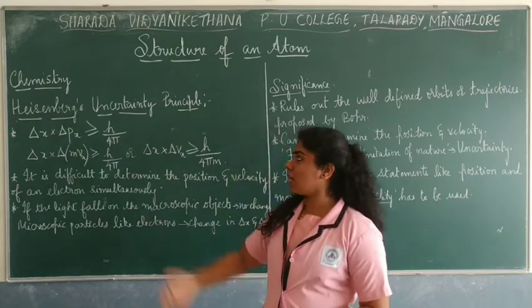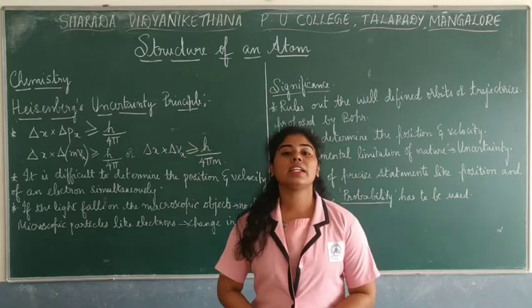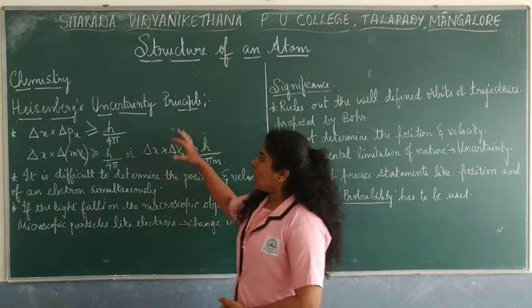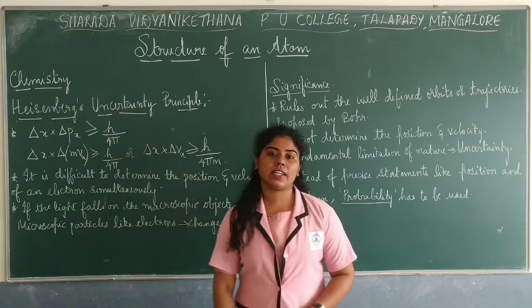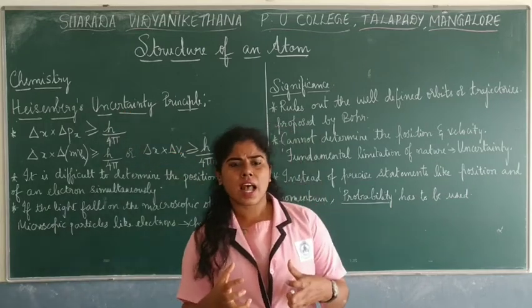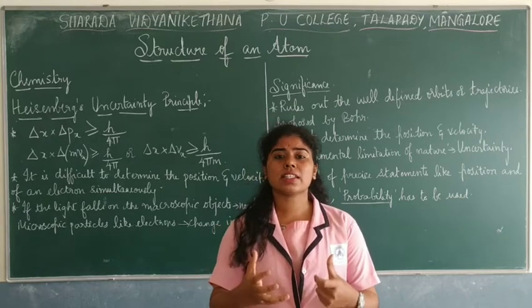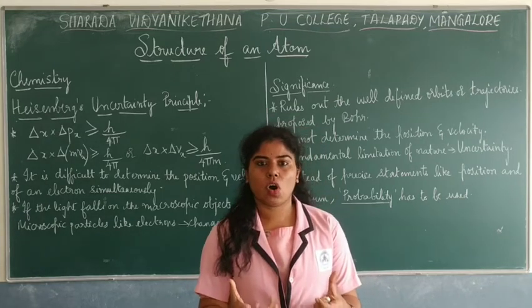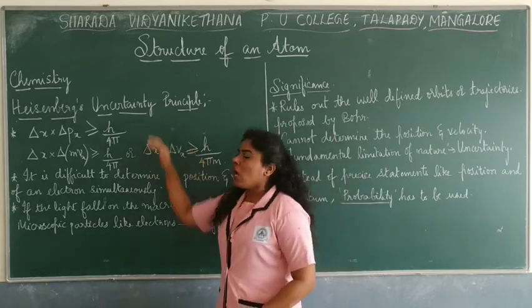Now, Heisenberg is a physicist who, around 1929, gave a principle, and as the word says, uncertainty. Uncertainty in the sense there is no exact value. There is a problem or something wrong, the uncertainty principle.